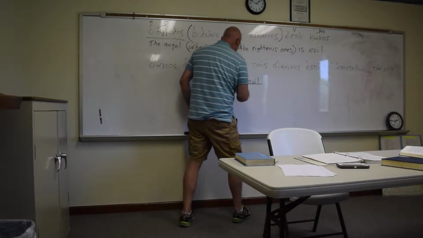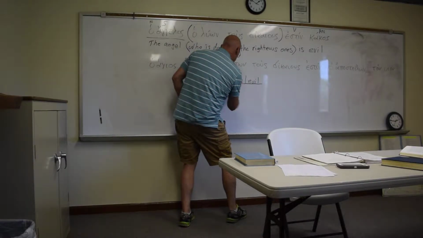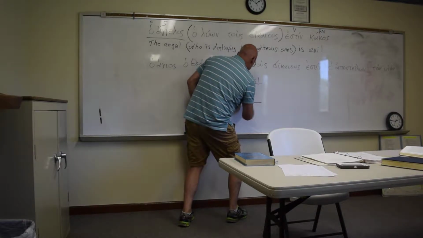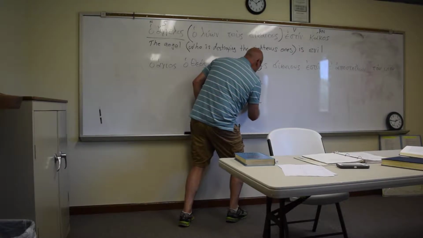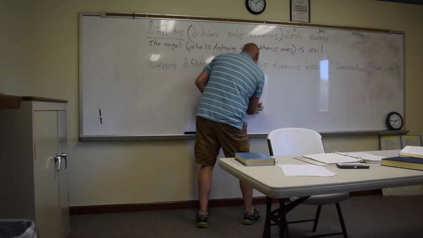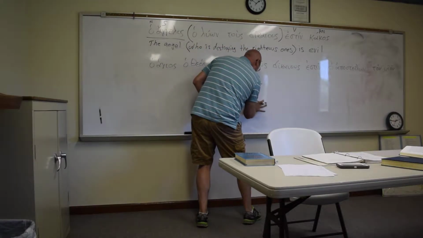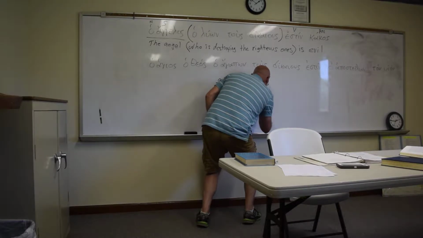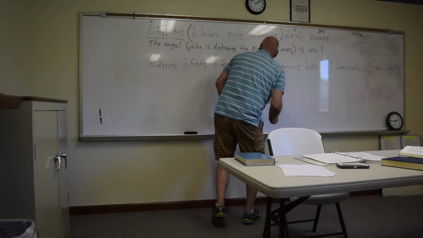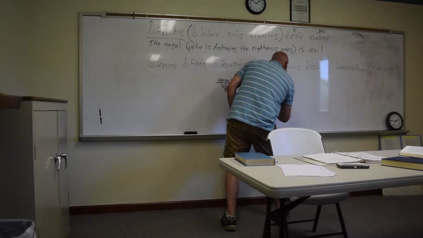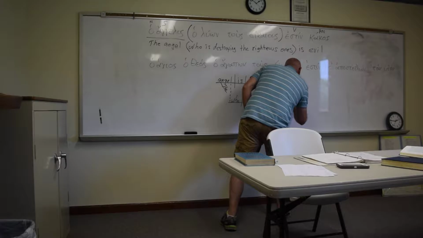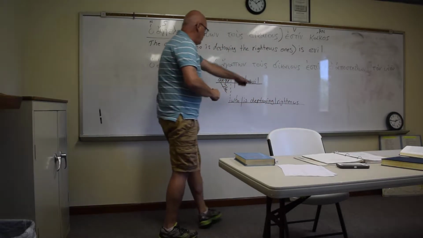And then I would put this little doohickey here, and then say who is destroying, right? And then the righteous. Thank you. Destroying. Okay, and then the righteous would go in as a direct object.